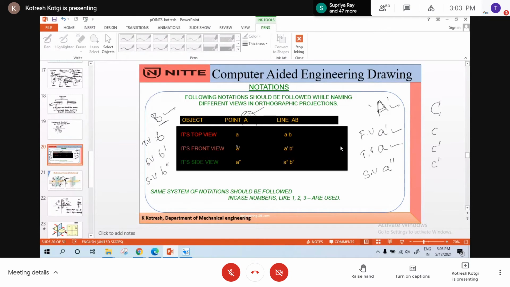You getting my point? That is what they have written here. Object. What is object? Object may be a point. If the object is point A, its top view is denoted by small a, the front view is a dash, and the side view is a double dash. If there is a line, say AB, in space, it is denoted by capital AB. Its top view is small ab, its front view is a dash b dash, and its side view is a double dash b double dash. You understood?